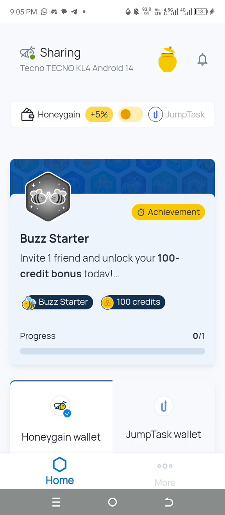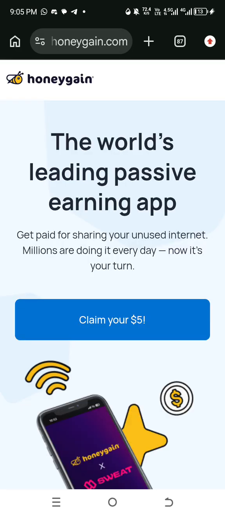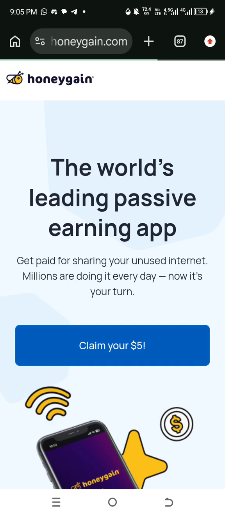The first thing I'm going to do is drop the link to Honeygain, because the app itself is not on Play Store, so you have to get the app through the site. The link will be in the comment section. Just go to the comment section and click on the link, so it will direct you to Chrome. After directing to Chrome, you click on claim your $5.